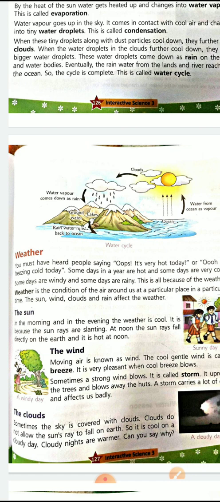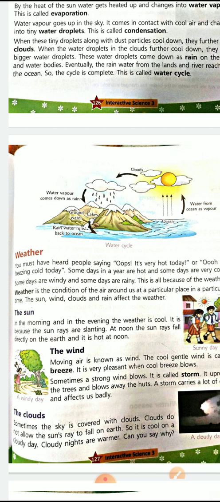Weather is the condition of the air around us at a particular place in a particular time. The sun, wind, cloud and rain affect the weather. The sun. In the morning and in the evening, the weather is cool. It is because the sun rays are slanting, not straight. It is slanting. At noon, the sun rays fall directly on the earth and it is hot at noon.